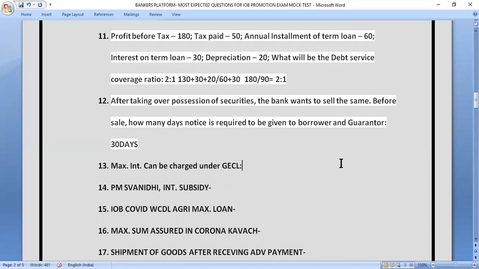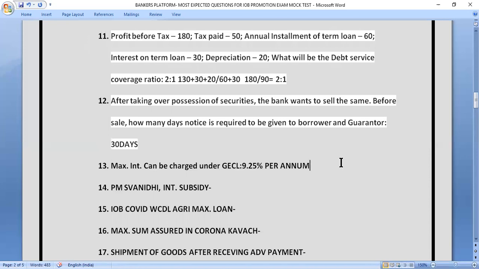Next question is, maximum interest can be charged under GECL scheme. So what is the maximum interest that we can charge under GECL scheme? And that is 9.25% per annum. This is the maximum interest that we can charge.